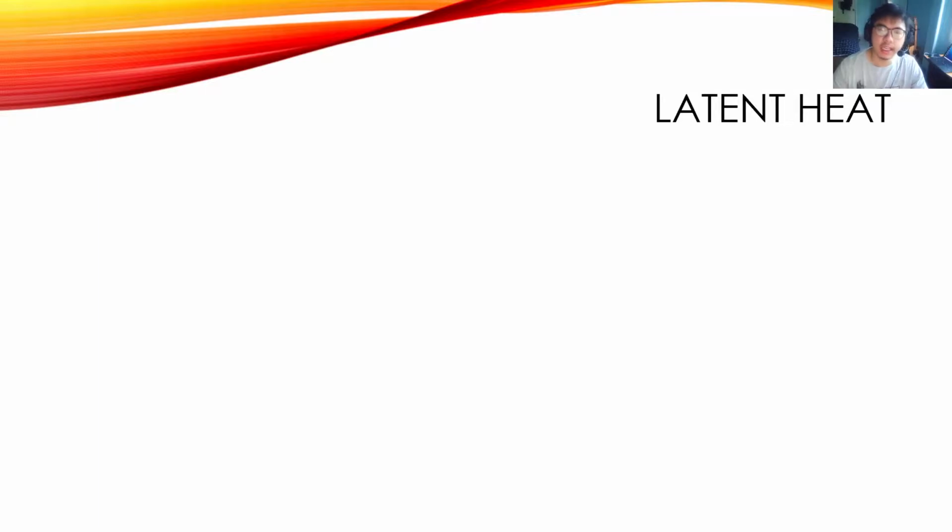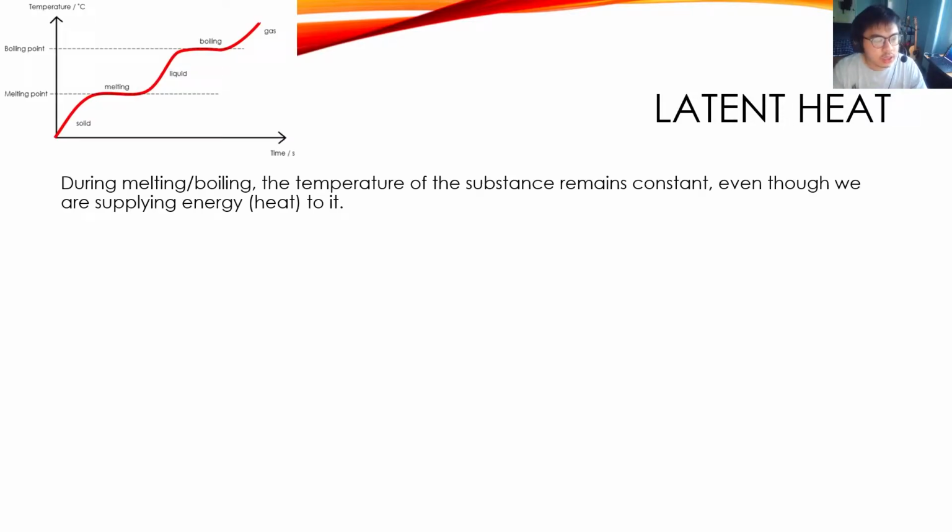Now, latent heat explains why the temperature is constant during changes in state. As you remember from last time, during melting, freezing, boiling, condensation, during any state changes, the temperature is constant. Even though you are giving the substance heat energy or the substance is losing heat energy, the temperature doesn't change. Why is that so? Like I said, during melting or boiling, the temperature of a substance remains constant, even though we are supplying heat energy to it.